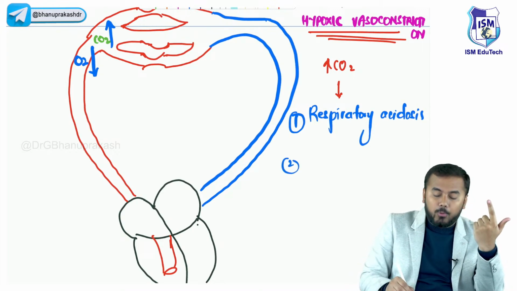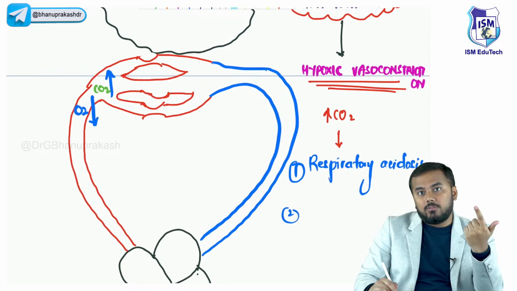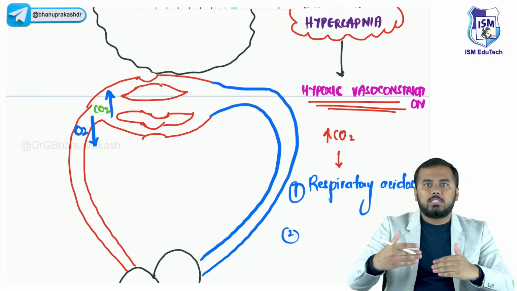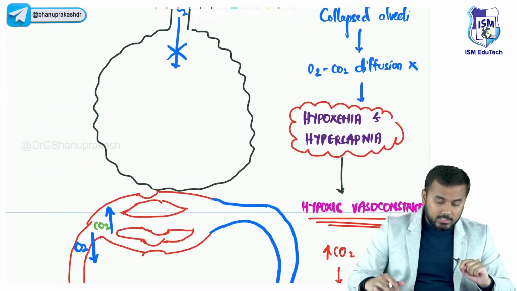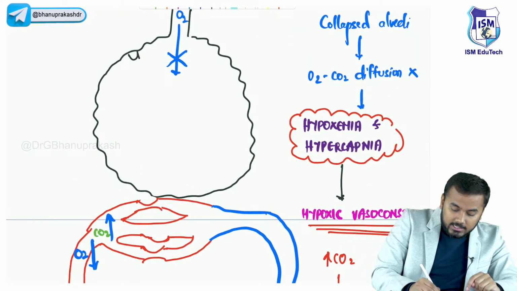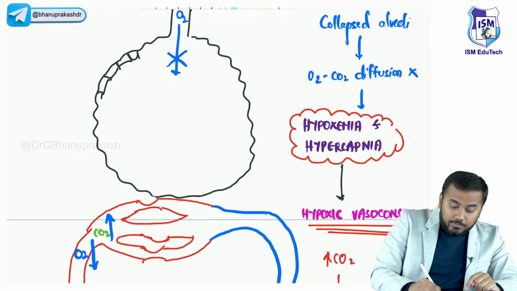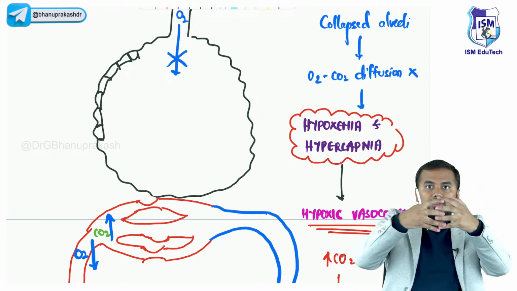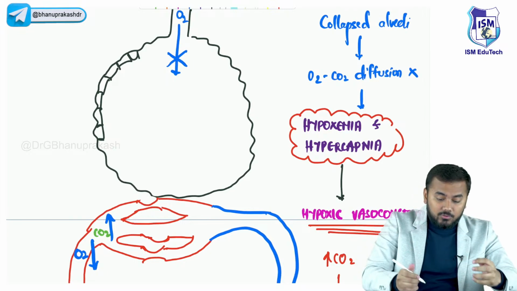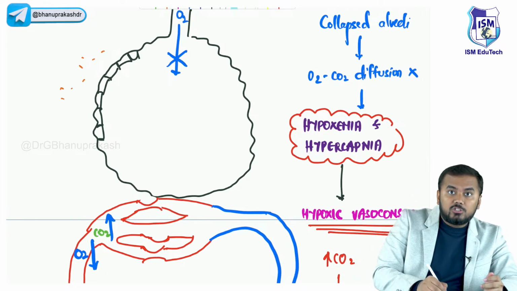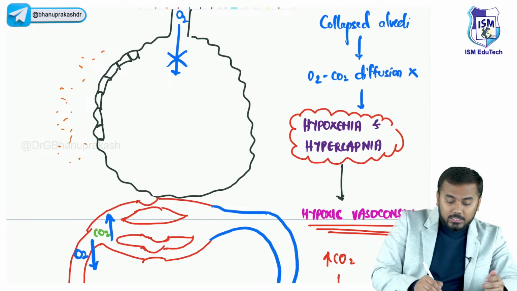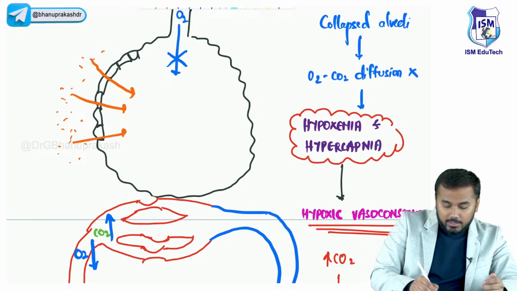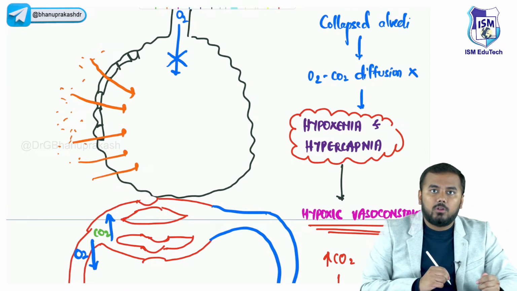Second important thing, because of this hypoxic vasoconstriction, or because of this hypoxemia or hypercapnia, what is happening is that these alveolar cells, the pneumocytes, right? The permeability of these pneumocytes is increased. That means there are gaps in between the pneumocytes. When there are gaps in between the pneumocytes, the fluid which is located outside the alveoli, the interstitial fluid, this fluid starts entering within the alveoli. They start entering into the alveoli.